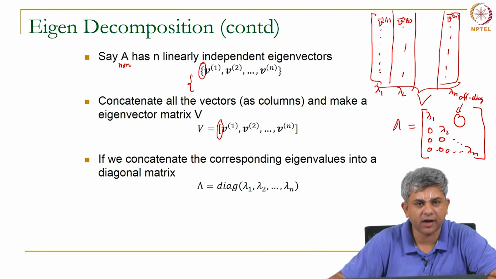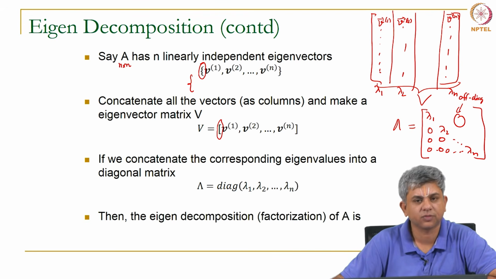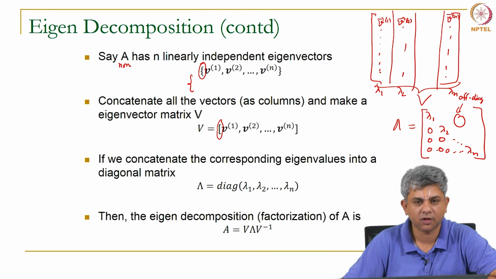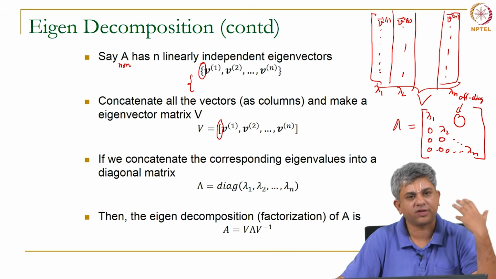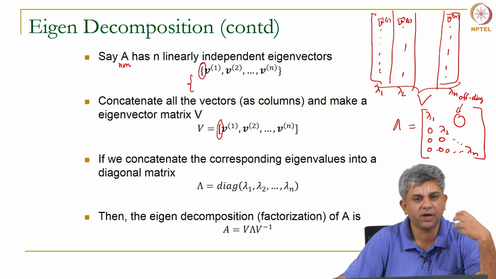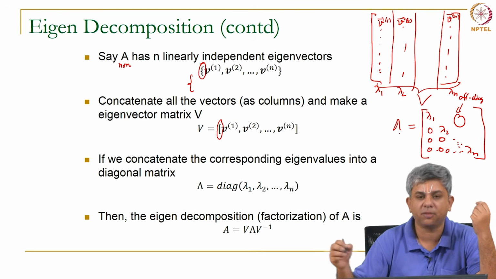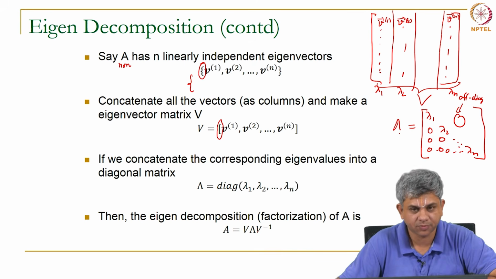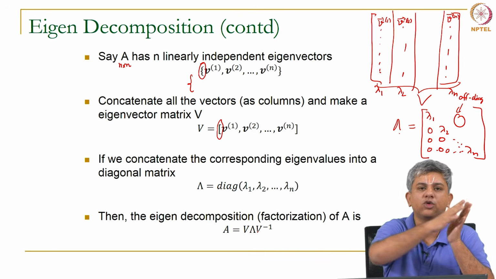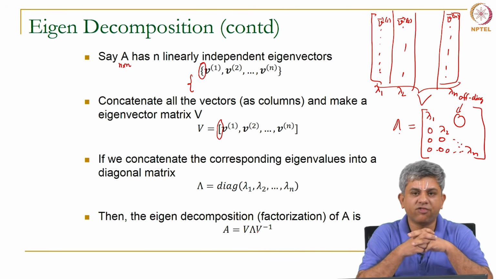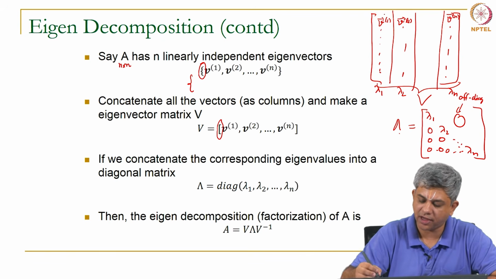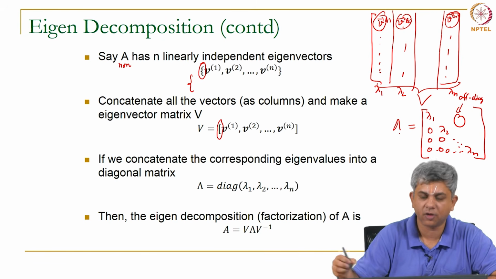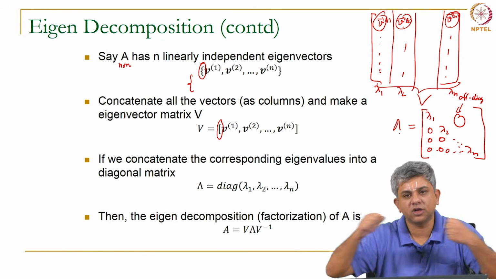Then we can write the factorization of A as A can be written as a product of 3 matrices V multiplied by this diagonal matrix lambda multiplied by V inverse. Physically what it means is we have sort of rotated into the coordinate system which is defined by all these eigenvectors, and these eigenvectors purely do stretching.